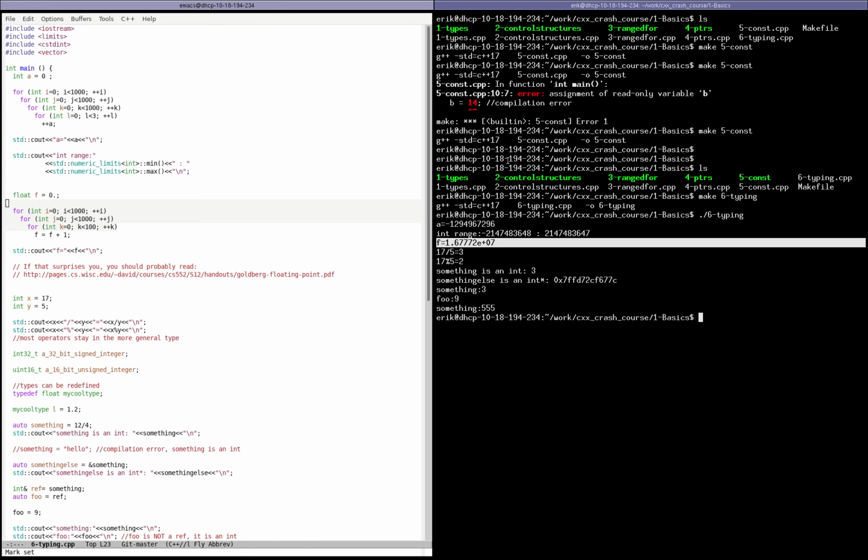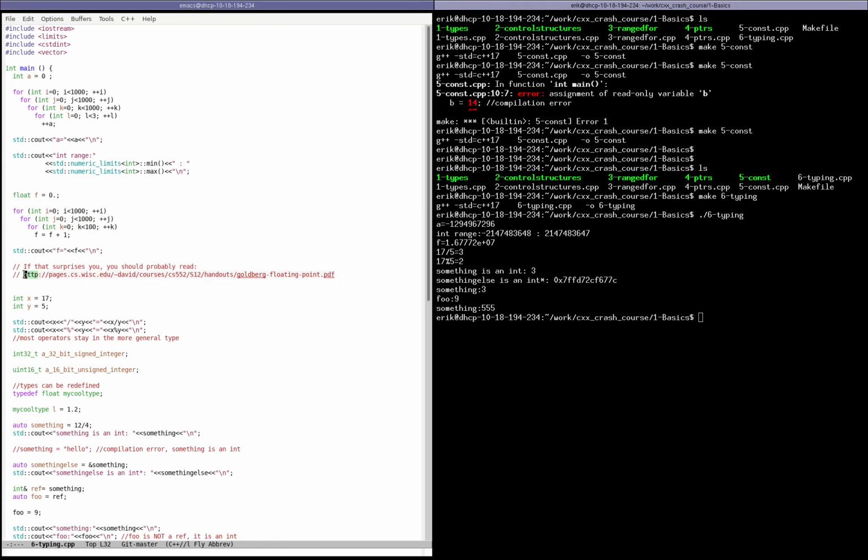If that surprises you, I suggest you read this paper. I think the actual paper is called What Every Programmer Should Know About Floating Point Value, and it details a lot about why these things happen in floats and what you need to be careful of and what you need to know whenever you program things with floating point numbers.